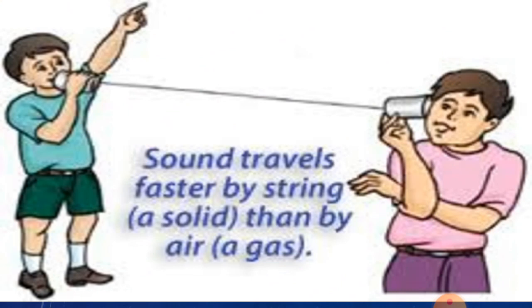For example, the child at the left end is speaking into the toy telephone and the child at the right end, about 20 meters away, can hear his sound clearly. In the case of the toy telephone, the sound made by the child while speaking travels through a thread, which is a solid substance.